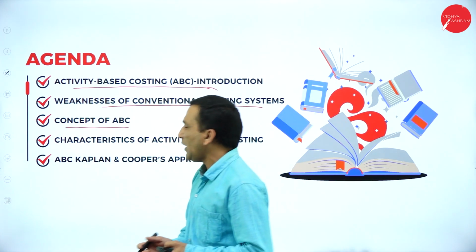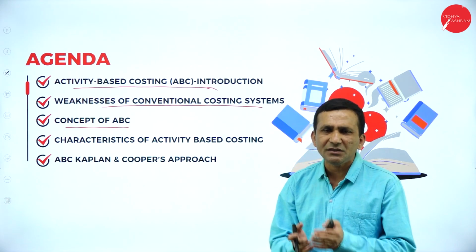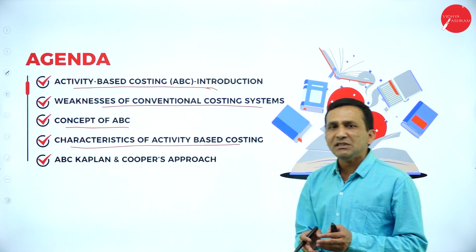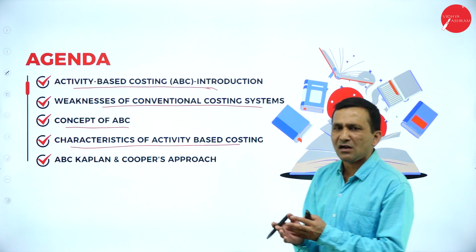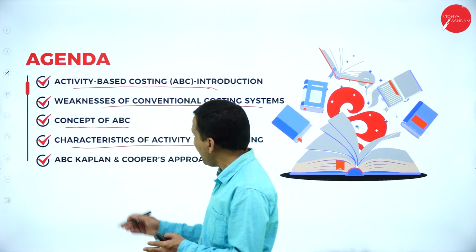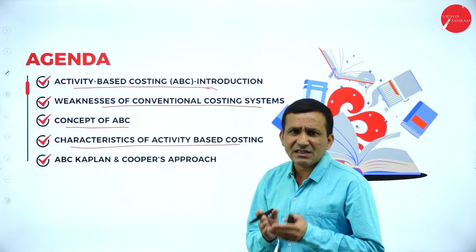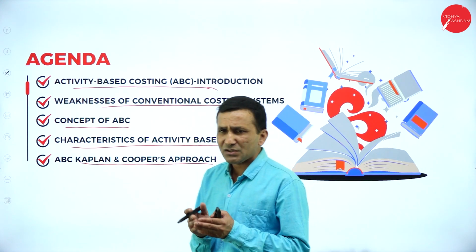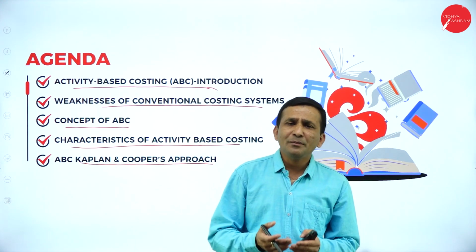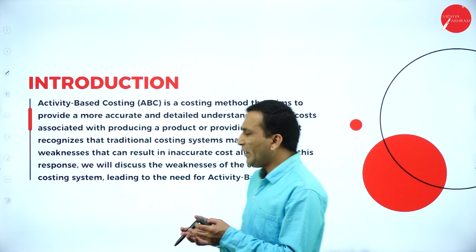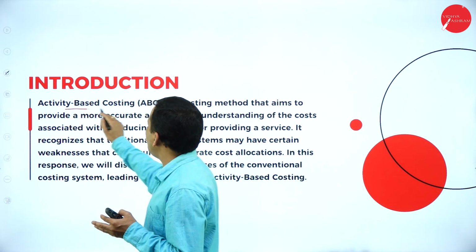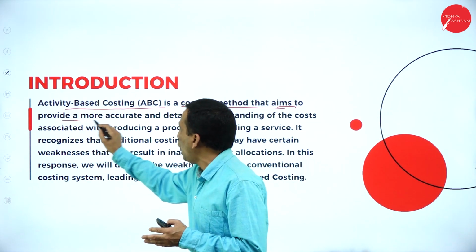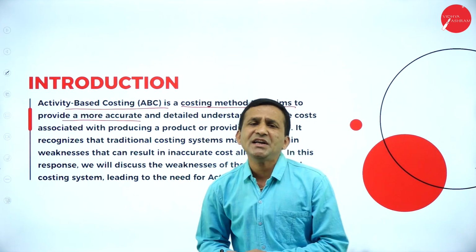So the concept of ABC, which is activity based costing, the concept you will get to know. And what are the characteristics of activity based costing? Because of the number of activities, there are different characteristics we will identify. And this costing technique was introduced or developed by the Kaplan and Cooper approach. Okay, because they developed this costing technique. And moving forward for introduction, activity based costing is a costing method that aims to provide a more accurate cost compared to traditional costing.